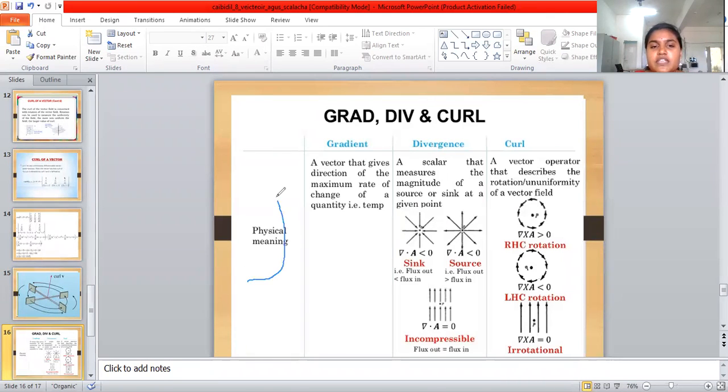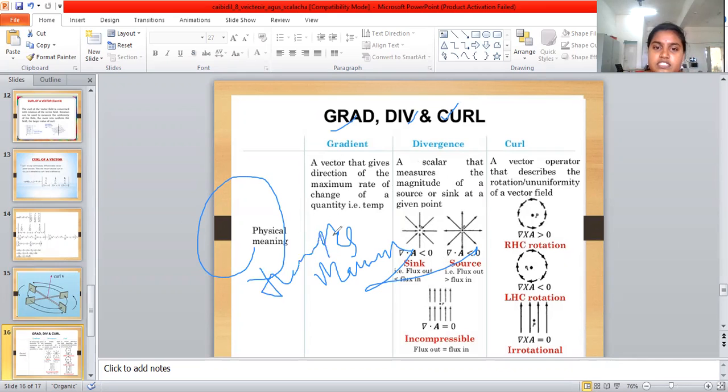Next is the physical meaning of the gradient, divergence, and curl. The gradient of a value gives the maximum rate of change of a quantity. Grad is the change in magnitude of the quantity. Suppose temperature is changing; then the gradient of the value gives the direction of the maximum rate of change of the quantity. For example, for temperature, the direction is also the same.